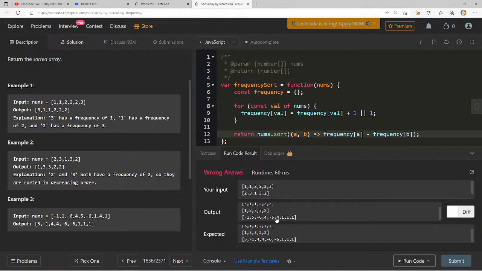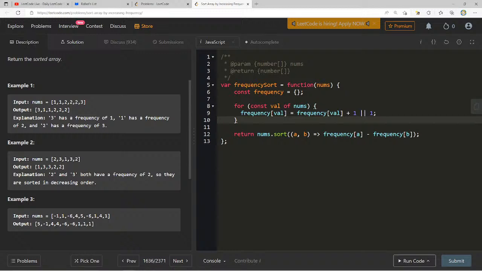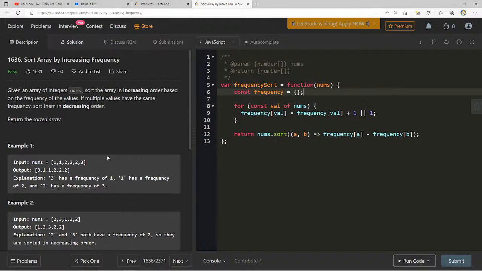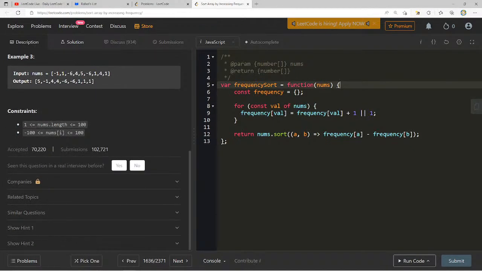No, wait. Almost. It doesn't know how to account for ones that are similar. So it almost works if we use the native sort, but we need to come up with a more clever way of doing that one. And I think we can just do what we did. I could come up with one way of doing it, but it doesn't. And we also have negative numbers too, so that just makes it way hard.